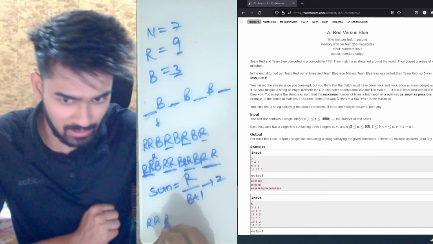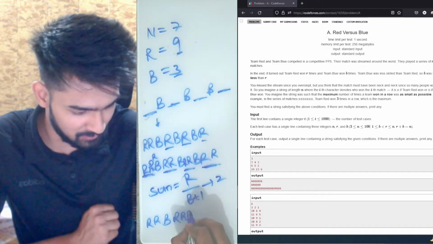This will give us 9 by 3. That means we will have 2 consecutive R's, then B, 2 consecutive R's, then B, 2 consecutive R's, then B, and then again 2 consecutive R's. Now, what is the remainder? We have already used 8 R's. We need to take one more R, which is present here, and we need to place it in the very first set. So we do that, and that's it.